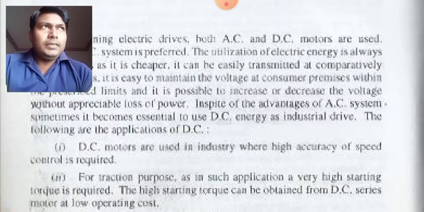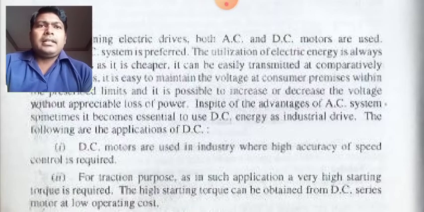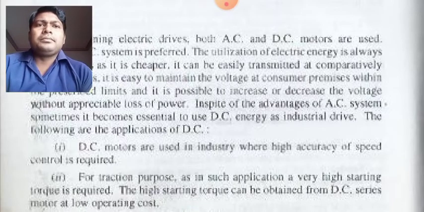It is needless to say that in your previous semesters you have learned that by employing DC motors, the speed of the motor can be controlled very accurately, and that is the reason why industries where precise speed control is required employ DC motors.